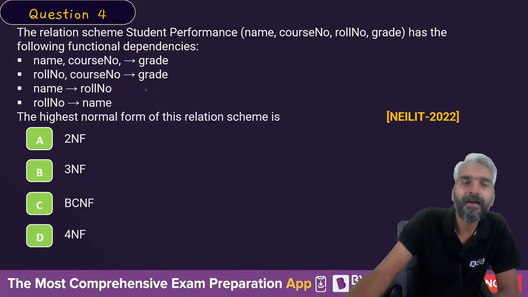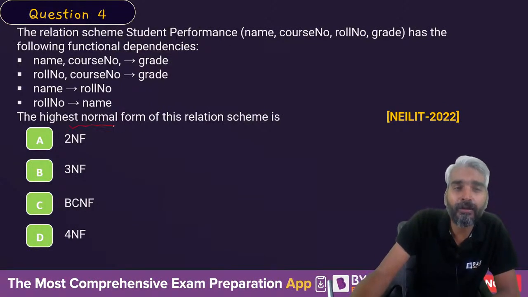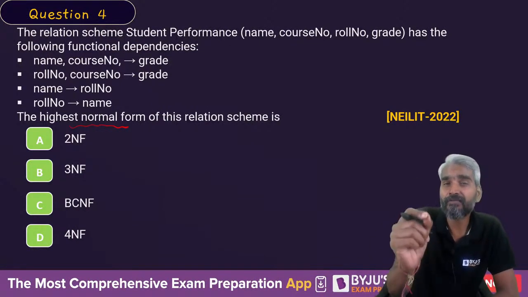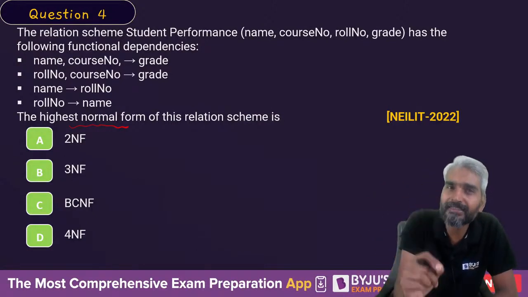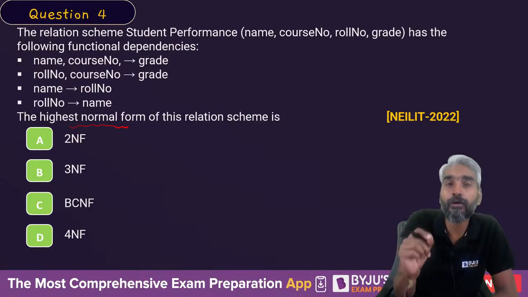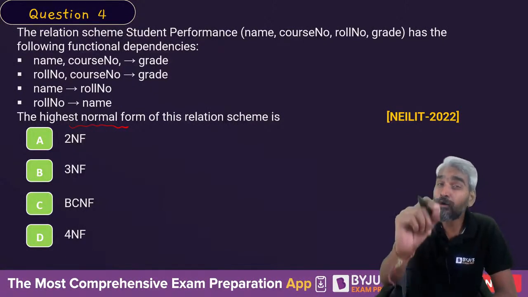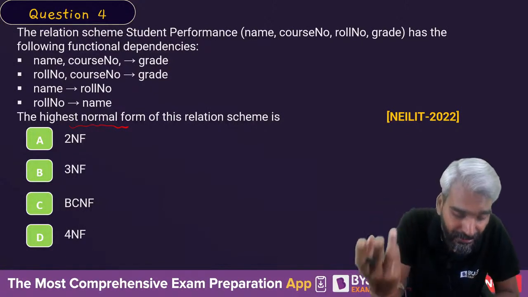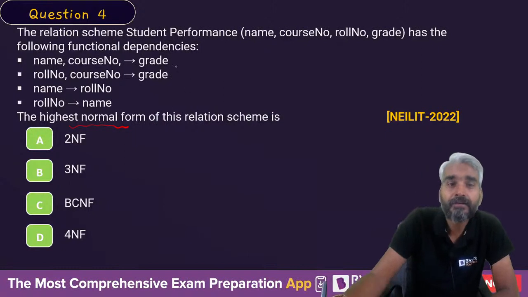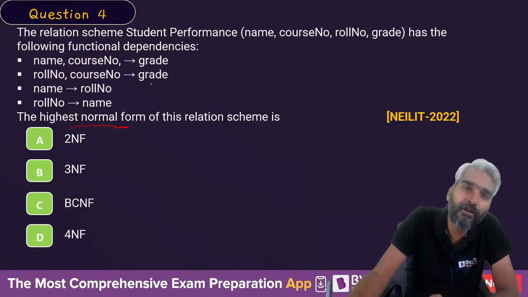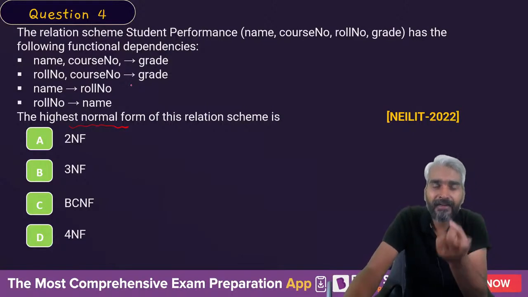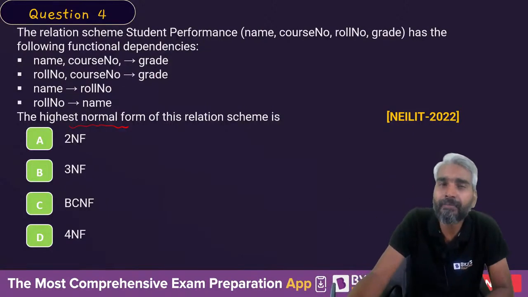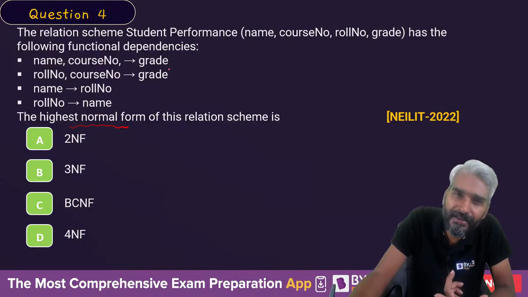So let's see, to define the highest normal form, what is the first thing which we should understand? The very first thing which we should understand to define the normal form is you should know how to calculate the candidate key of a relation, right? So how do you define the candidate key of a relation? The set of attributes which is minimal and can differentiate all the tuples uniquely is called candidate key, right?